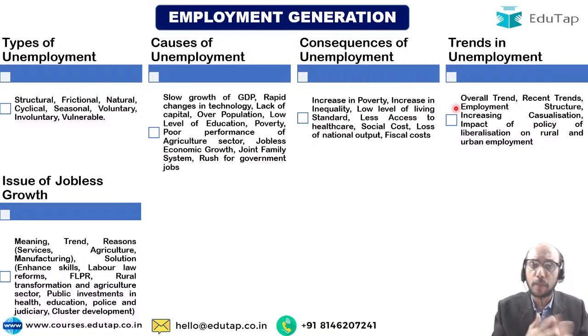We need to undertake labor law reforms, right? So that it becomes easier for the employer to rationalize the workforce as per the order book. So if the order book has increased, there are a good number of orders, the employer will be able to hire more. And if the order book has shrunk and there are fewer orders, the employer is able to reduce the workforce. As per the business cycle, the employer will be able to generate employment. We should be able to give that kind of flexibility. If we don't want to give that flexibility, fine, don't give. Some other country will give flexibility. So that country will get investment, your country will not get investment.